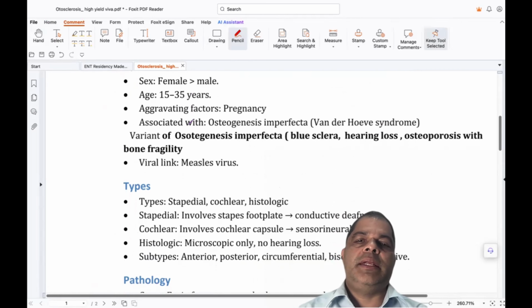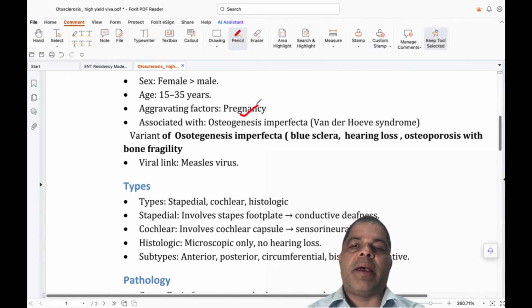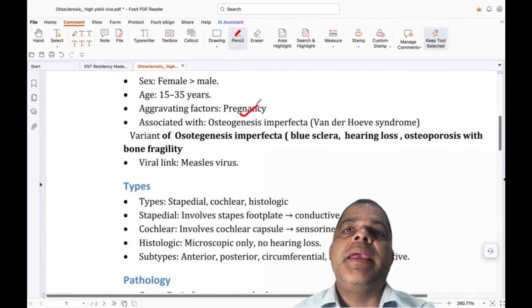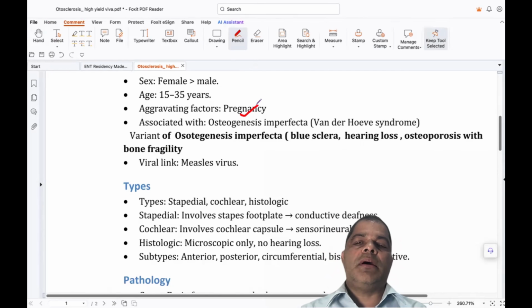What aggravates it? It is aggravated in pregnancy. Look here. It is associated with osteogenesis imperfecta, also called Van der Hoeve syndrome. What are the characteristics? Blue sclera, hearing loss, and osteoporosis with bone fragility.